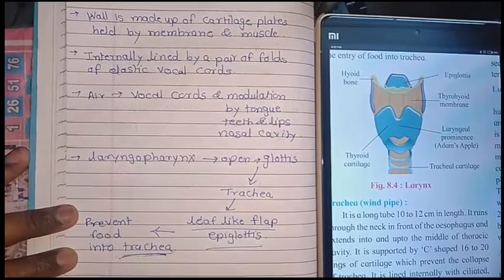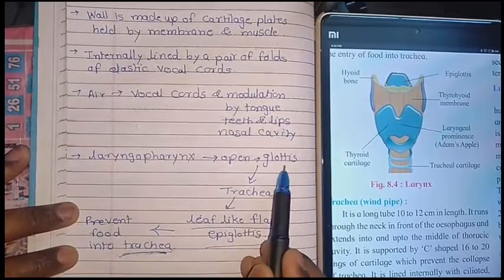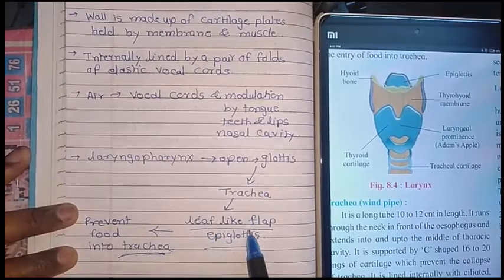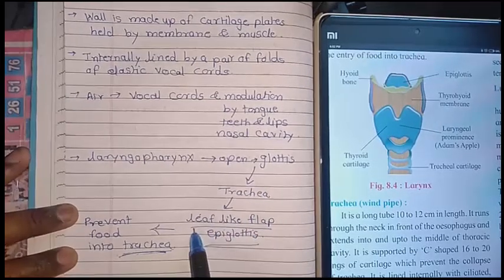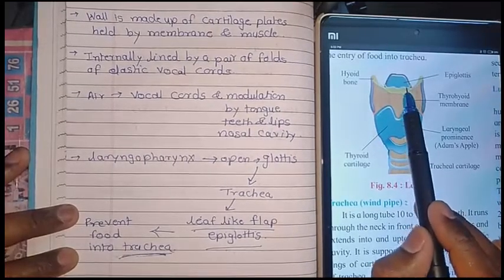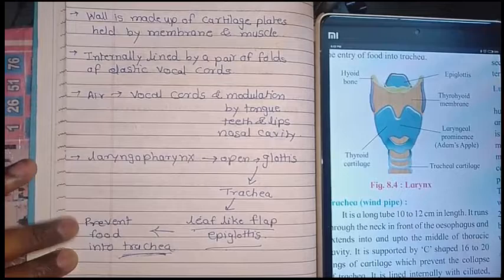That is why the laryngopharynx opens into the glottis, and the glottis opens into the trachea, and it is guarded by a flap-like structure with a leaf shape, known as the epiglottis. And here you can see the epiglottis. So this is all about the larynx part.